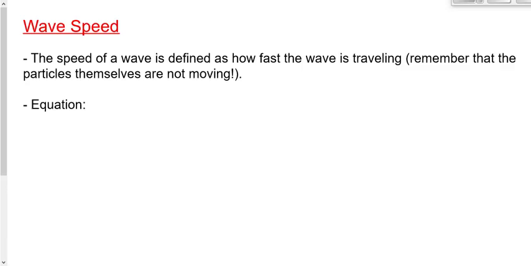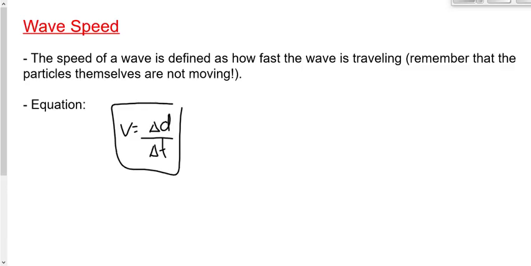And therefore, we can describe the speed of a wave by using this equation, as long as it stays within the same medium. But we can tailor that equation as well. We can make that equation unique to waves by replacing delta D with another distance, a specific distance, a distance over which the wave repeats itself, which we call the what? We just did this. The distance over which the wave repeats itself is the wavelength.